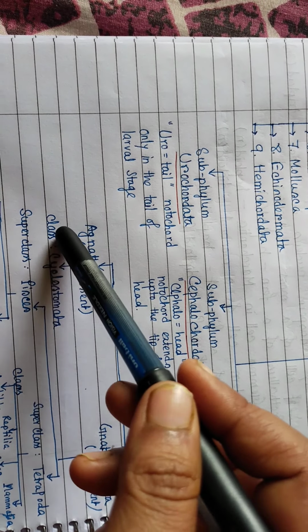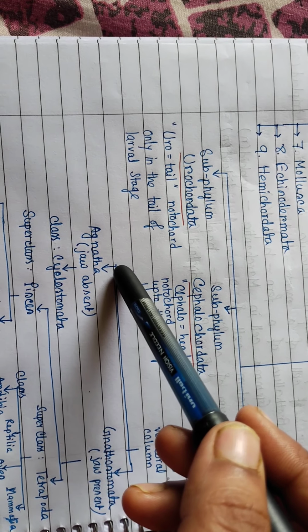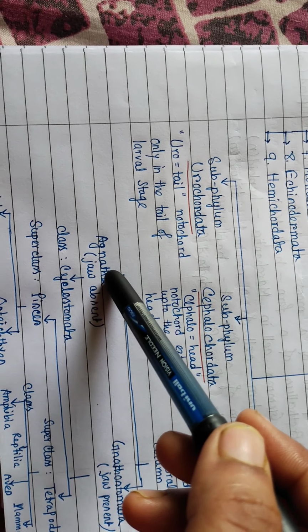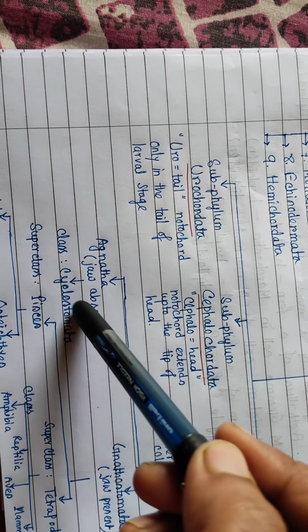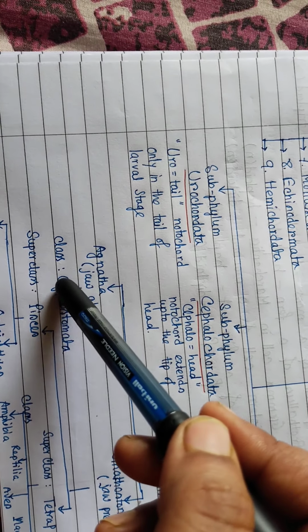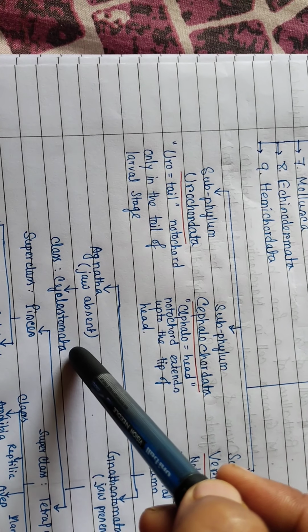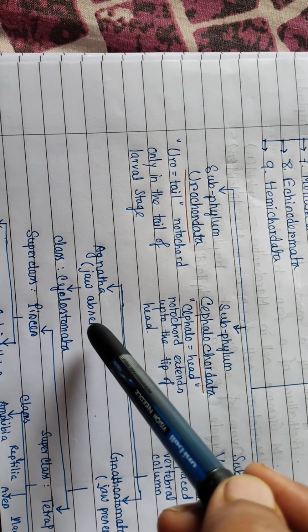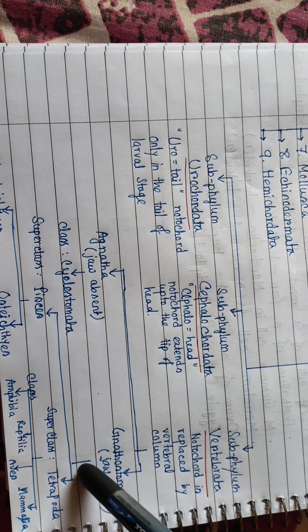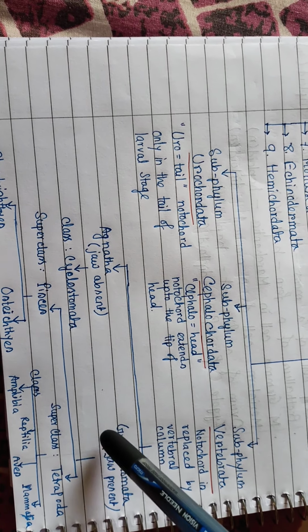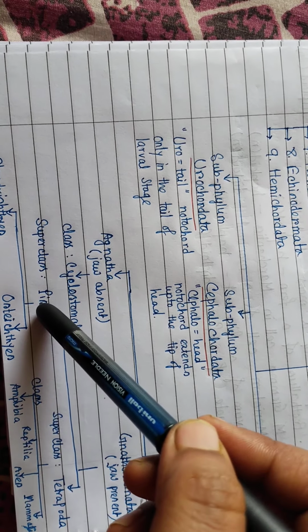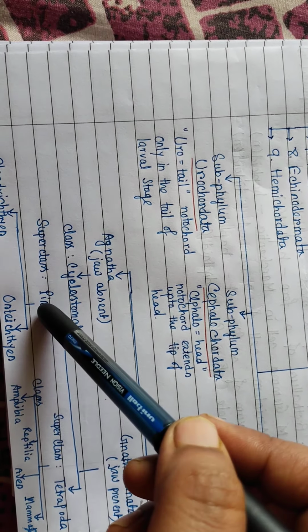The only class of Agnatha is Cyclostomata. Cyclo means circular and stoma means mouth. The mouth is circular.